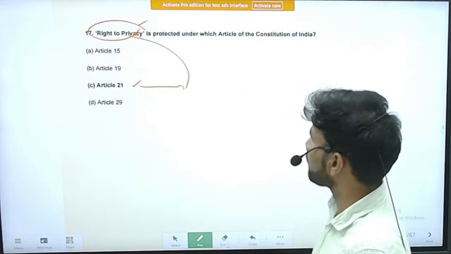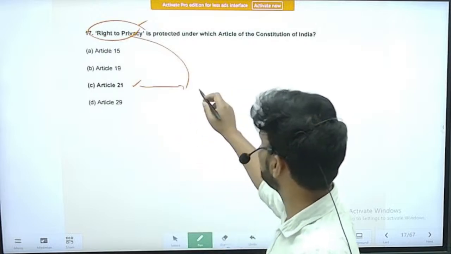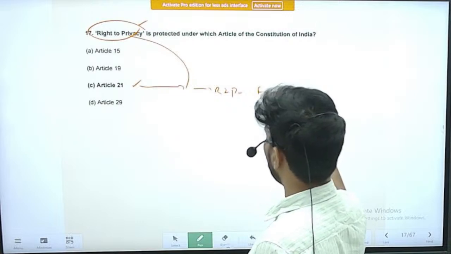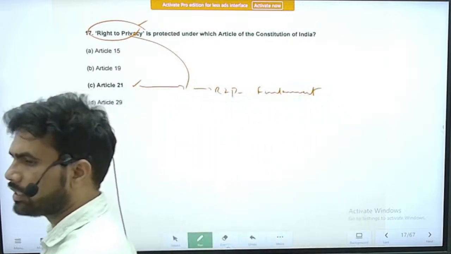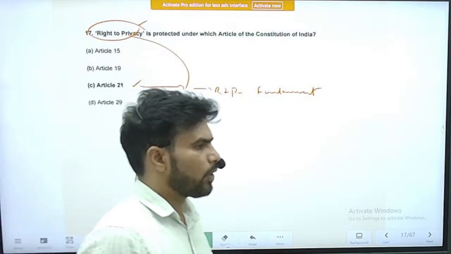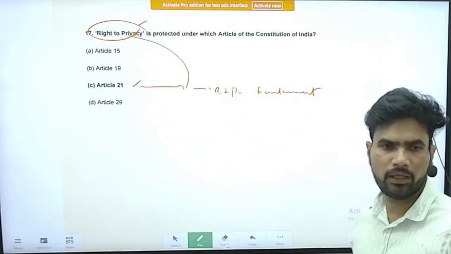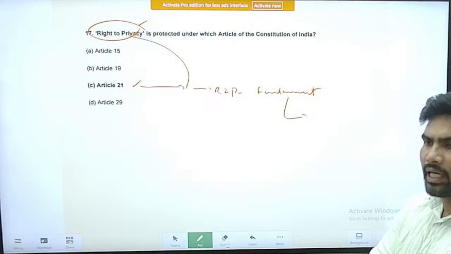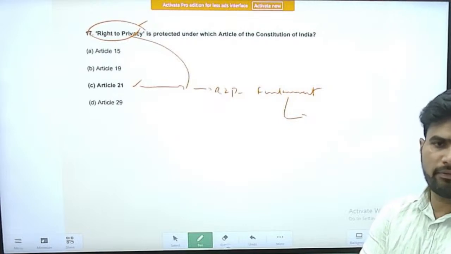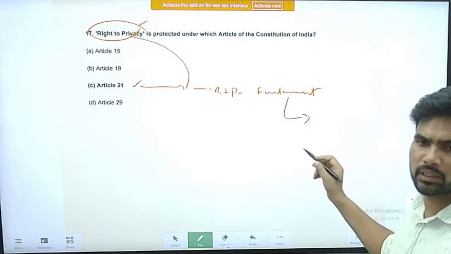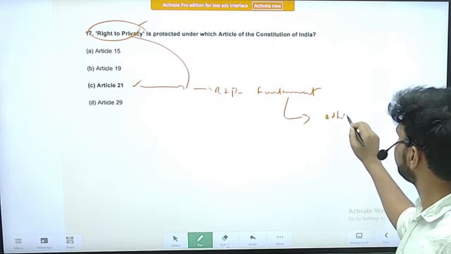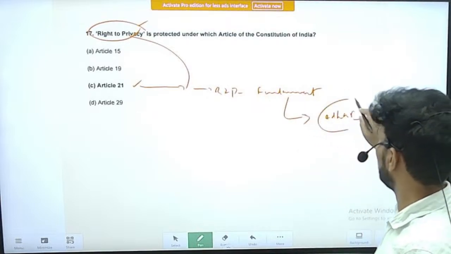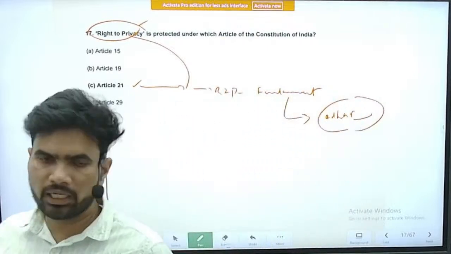Not only is the right to privacy recognized, it is said that the right to privacy is also a fundamental right, interpreted from Article 21. The judgment held that the right to privacy is a fundamental right, inherently there in Article 21, the right to life. This judgment was given in the famous case on Aadhaar, where the Honorable Supreme Court held that the right to privacy is a fundamental right.